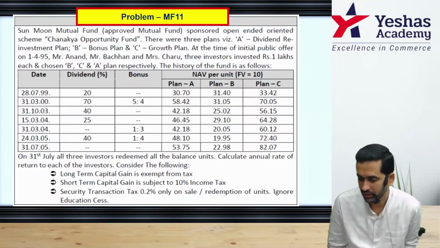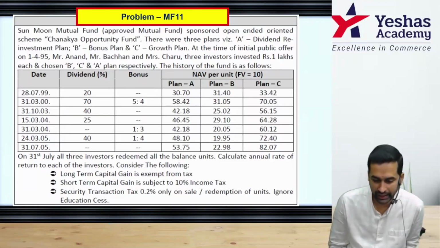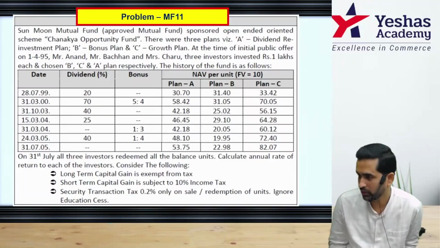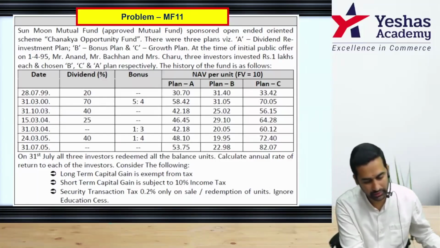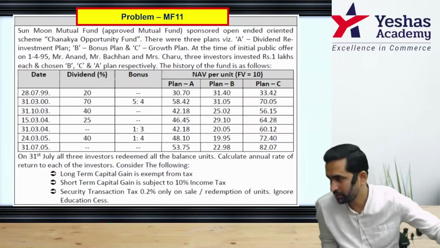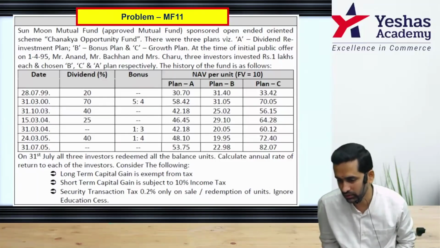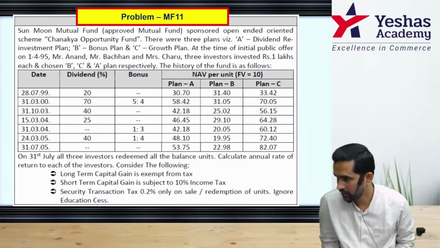NAV per unit face value was 10 rupees. Plan A, B, and C on 28th July 99, 31st March 2000, and so on up till 31st July 2005. You have the details with you. Now, how do I understand this table? Dividend was 20%, and dividend is always on the face value. If you want, make a note in the textbook: 20% is always on face value. In this case, it is 10 rupees.